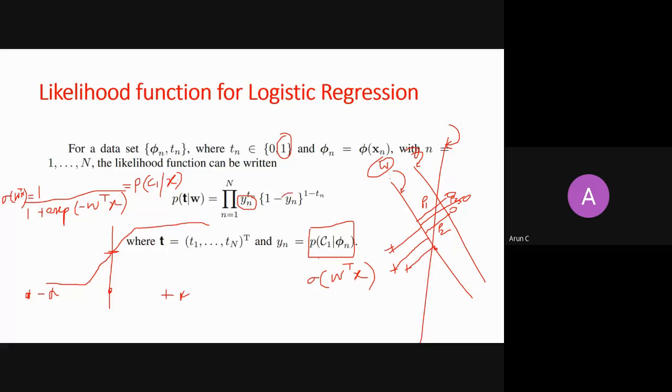Can anybody tell me what this expression is doing here? It doesn't matter which class it belongs to, because 1 minus Tn or Tn will ensure that it is calculating the probabilities for only one class. Not in that way. Can anybody more precisely tell me how I should read this term? You can unmute and try.